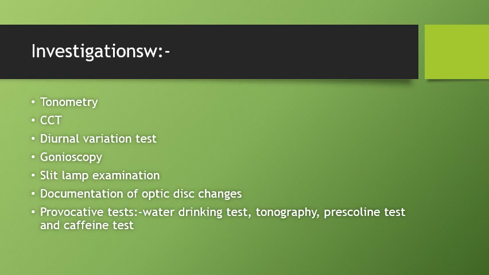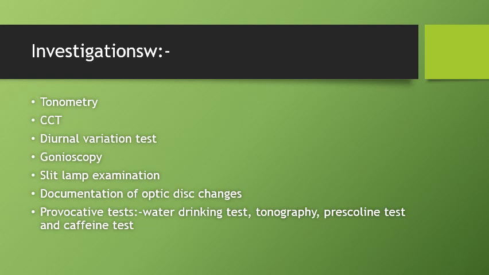The second test which we do is central corneal thickness, and this measurement is essential in the workup of glaucoma because a thinner cornea will underestimate and a thicker cornea will overestimate the IOP on applanation tonometry. The next one is the diurnal variation test, and it is very useful in the detection of early cases, as we have already seen.